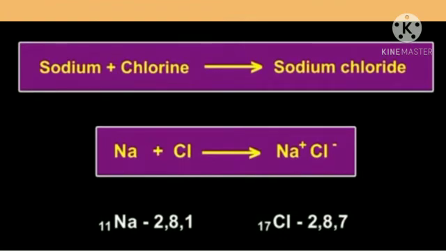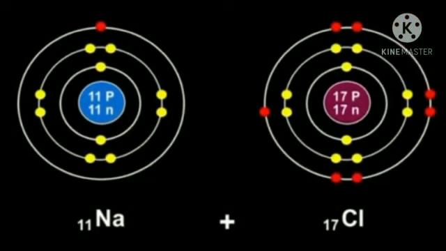The electronic configuration of sodium is 2, 8, 1 and the electronic configuration of chlorine is 2, 8, 7. The valency of sodium is 1 as it has one electron in its valence shell, and the valency of chlorine is 1 as its valence shell is short of one electron to have a complete octet.